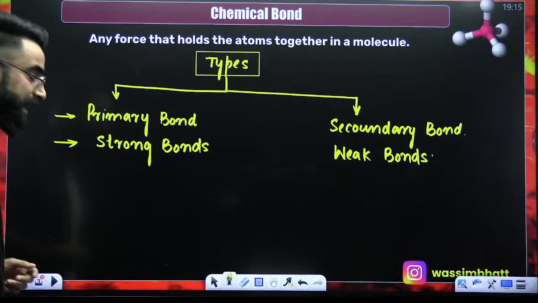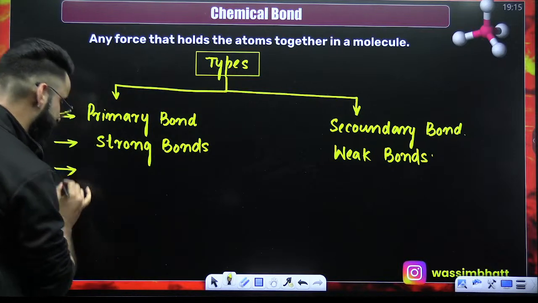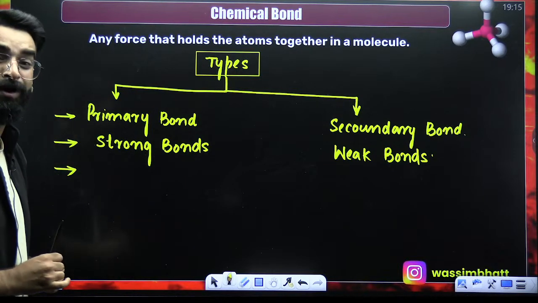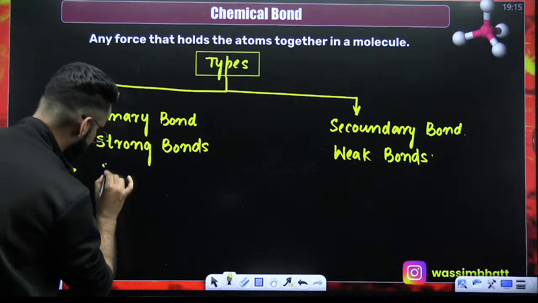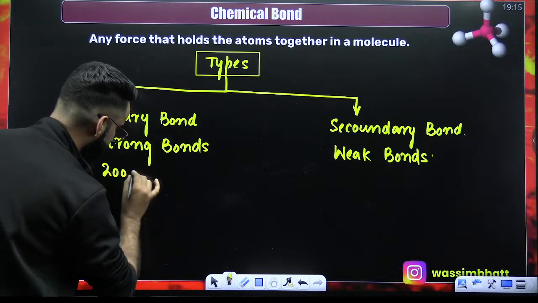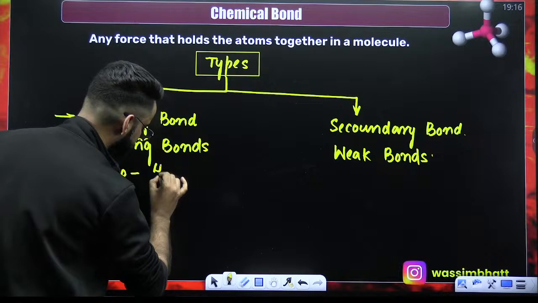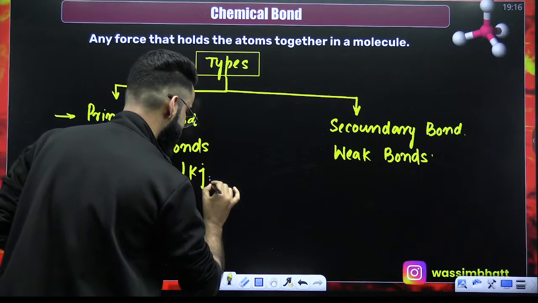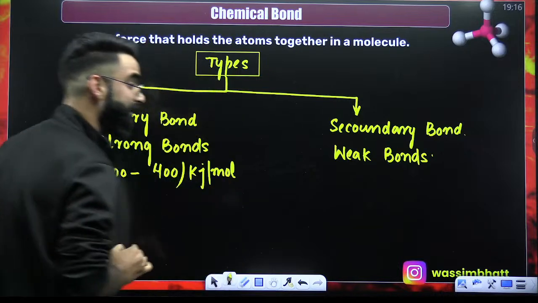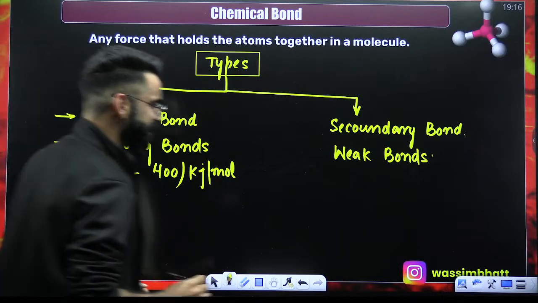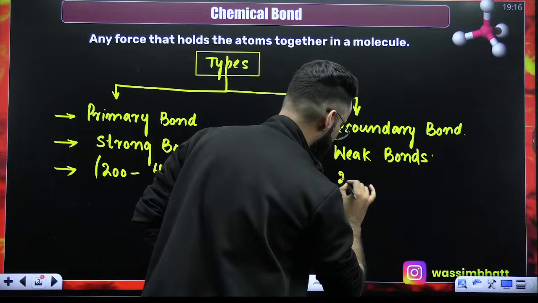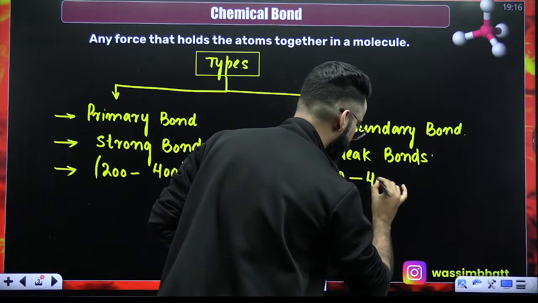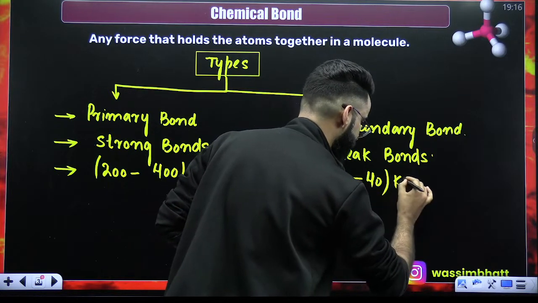When it comes to the primary bonds, the bond energy is between 200 to 400 kilojoules per mole. In case of weak bonds, it is from 2 to 40 kilojoules per mole.